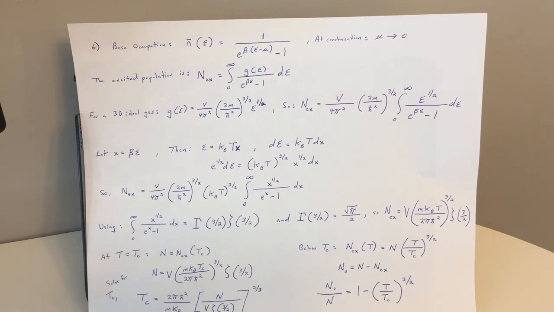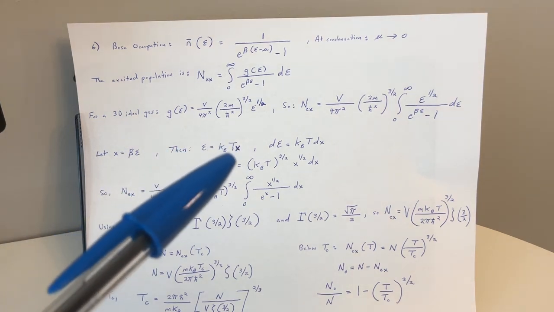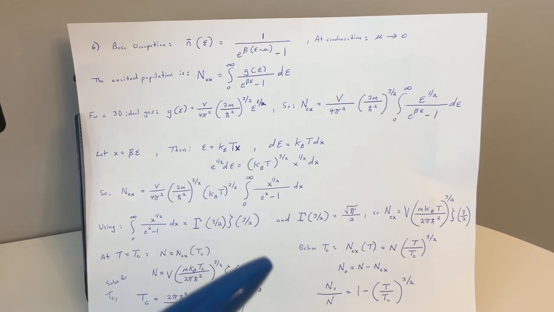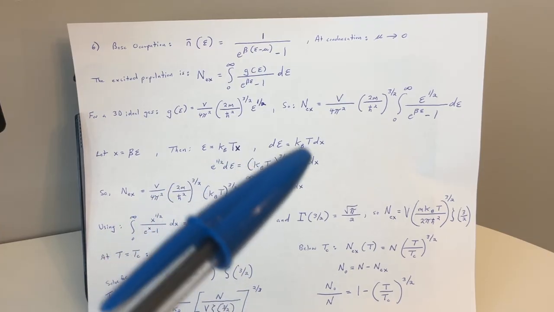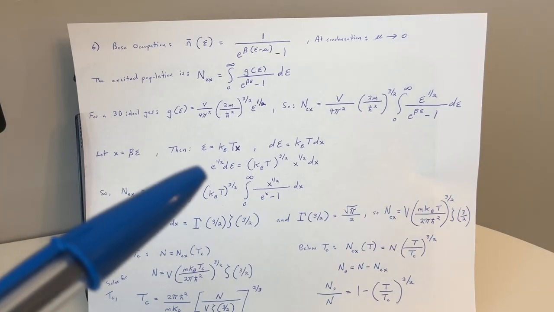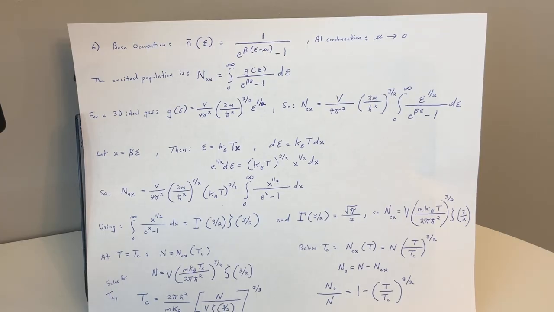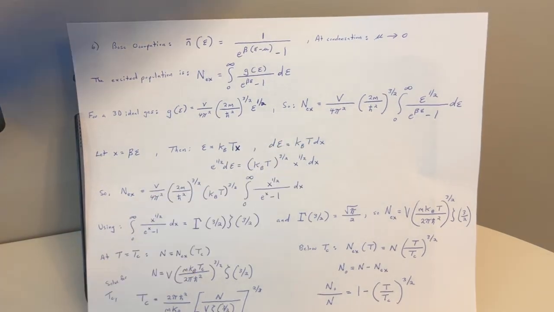Okay, so what we can do here is let x equal beta epsilon. Then epsilon equals k_B T x, and d epsilon equals k_B T dx, epsilon to the 1/2 d epsilon equals (k_B T) to the 3/2 x to the 1/2 dx.